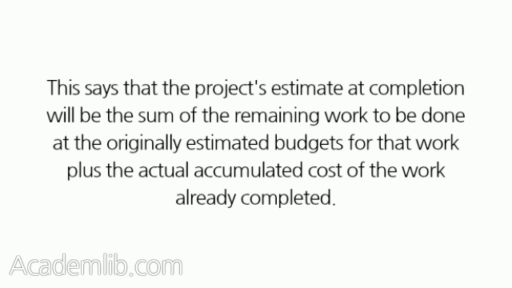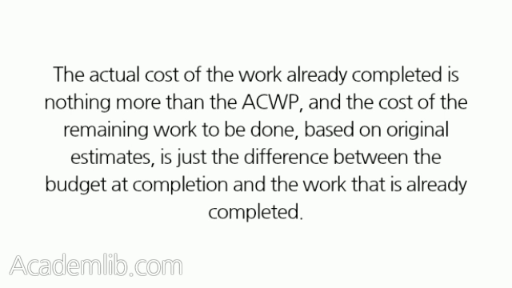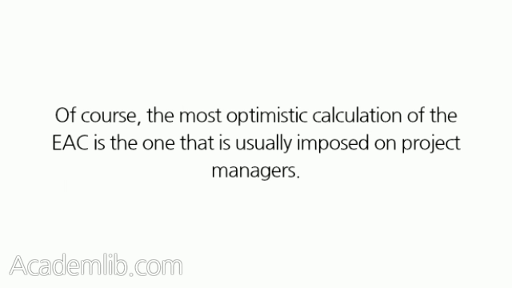This says that the project's estimate at completion will be the sum of the remaining work to be done at the originally estimated budgets for that work plus the actual accumulated cost of the work already completed. The actual cost of the work already completed is nothing more than the ACWP, and the cost of the remaining work to be done, based on original estimates, is just the difference between the budget at completion and the work that is already completed.